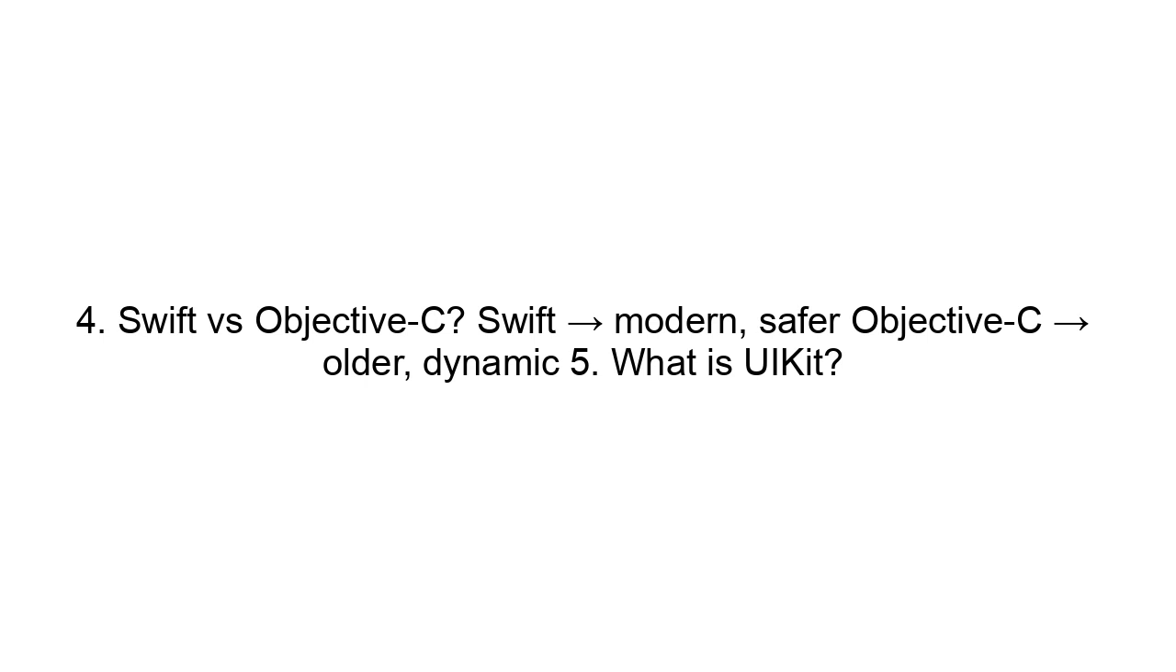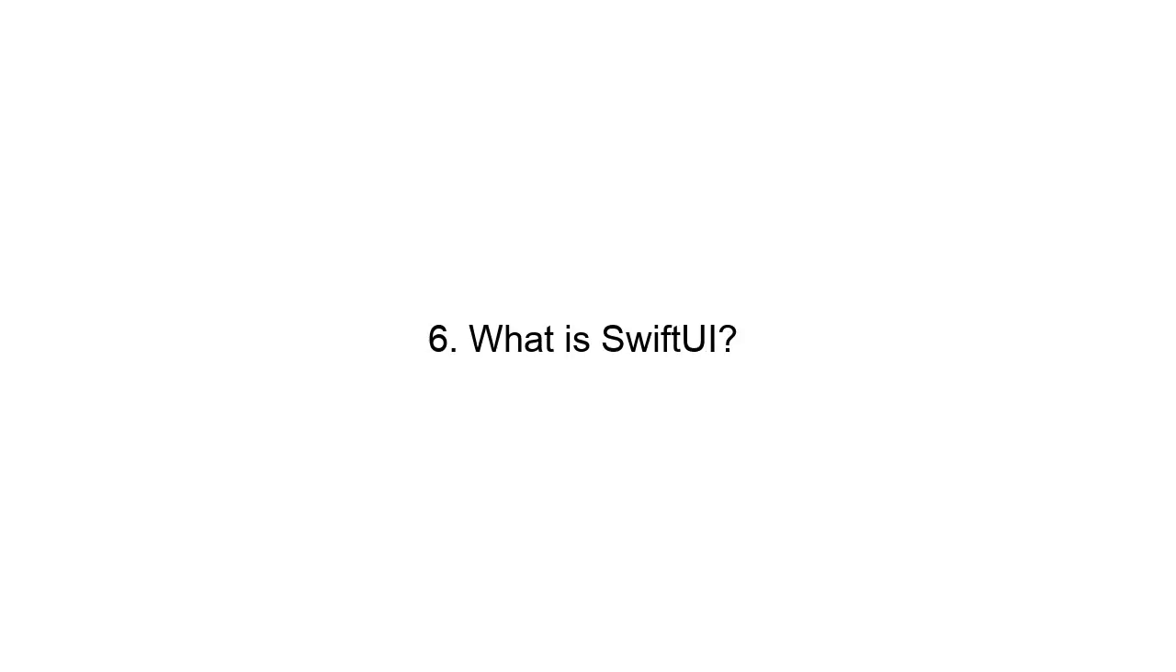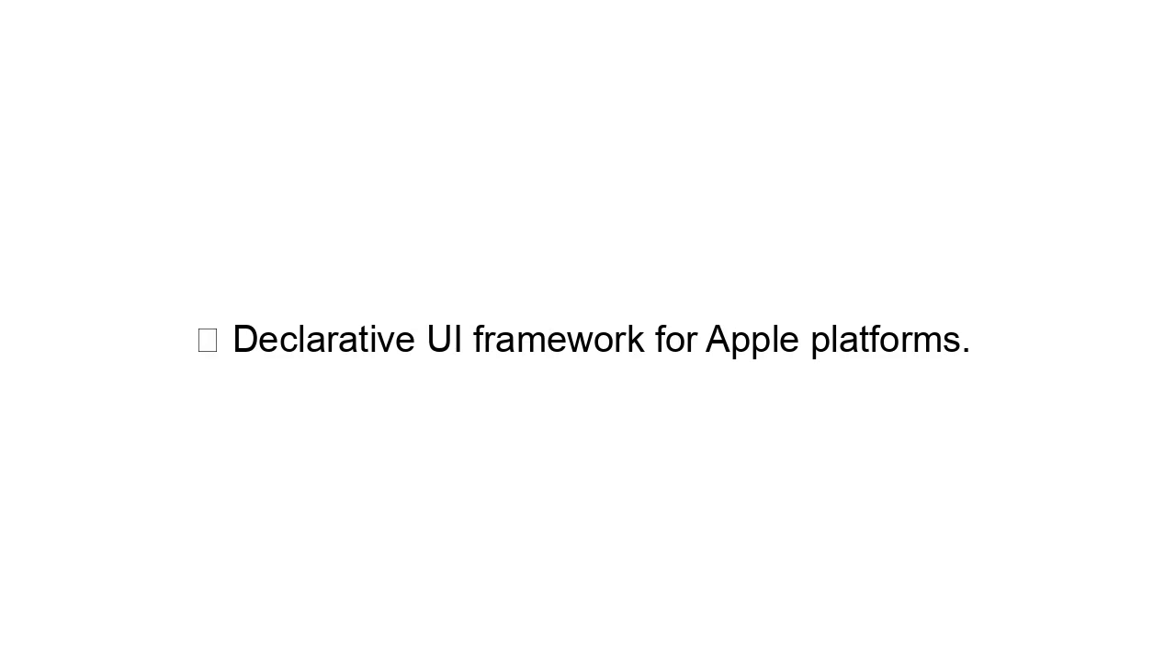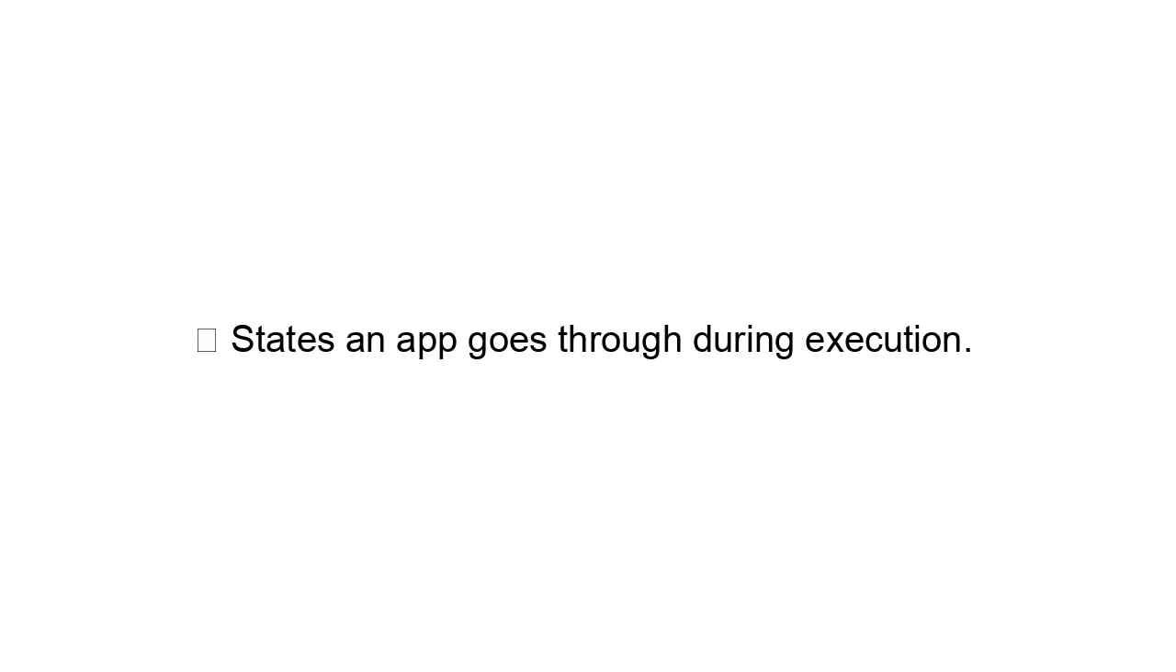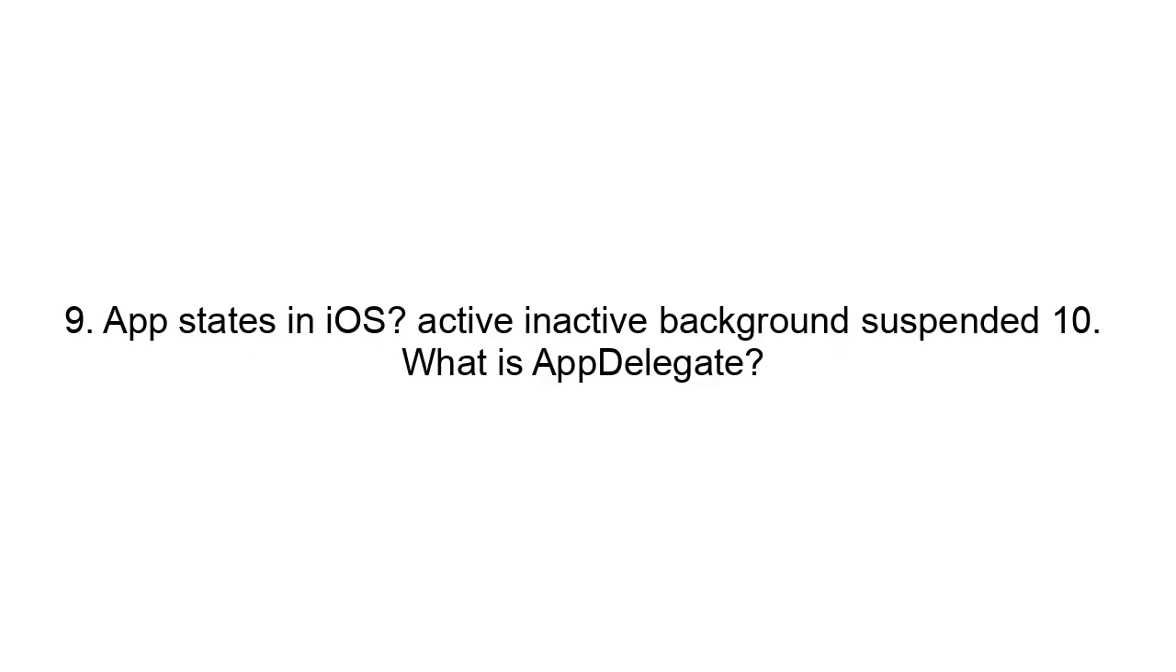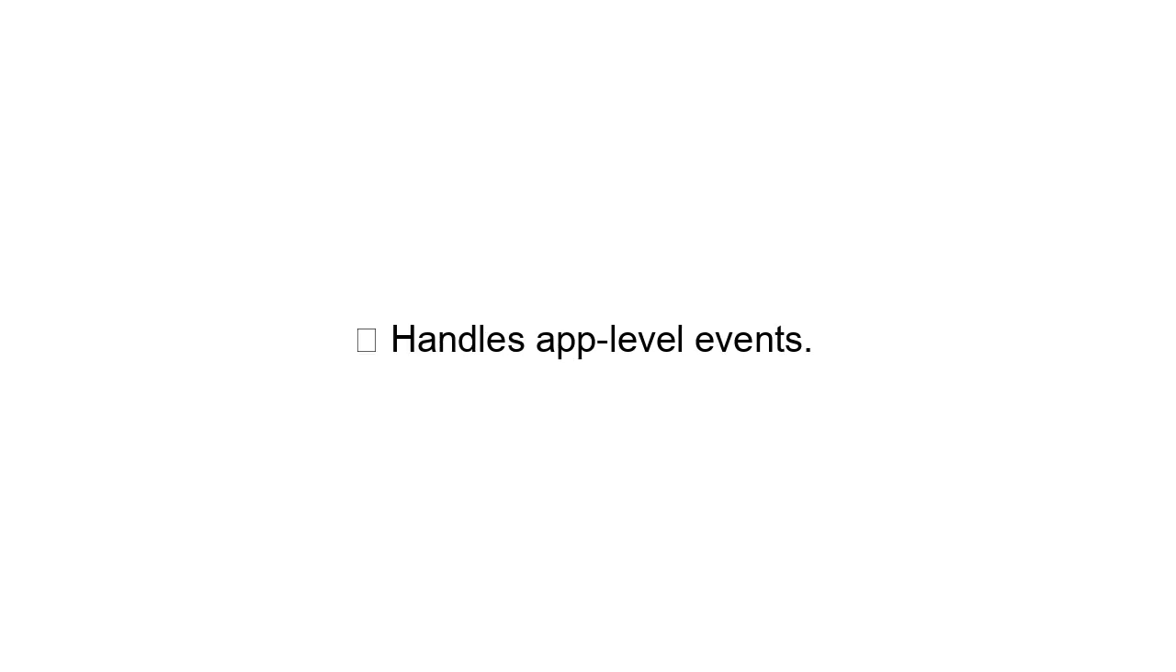5. What is UIKit? Traditional framework for building iOS UI. 6. What is SwiftUI? Declarative UI framework for Apple platforms. 7. UIKit versus SwiftUI. UIKit means imperative. SwiftUI means declarative. 8. What is an app lifecycle? States an app goes through during execution. 9. App states in iOS. Active, inactive, background, suspended. 10. What is app delegate? Handles app-level events.